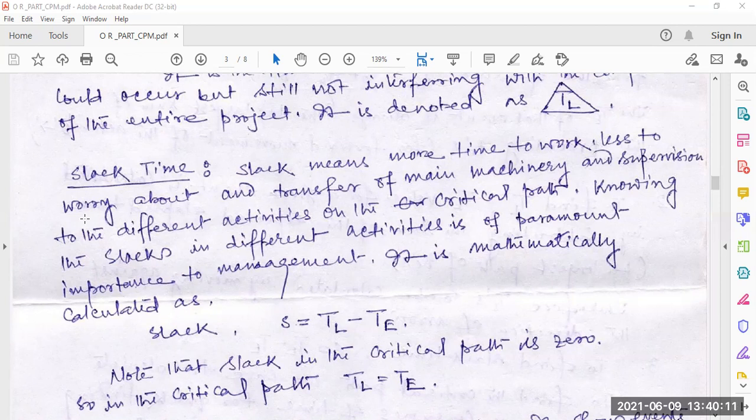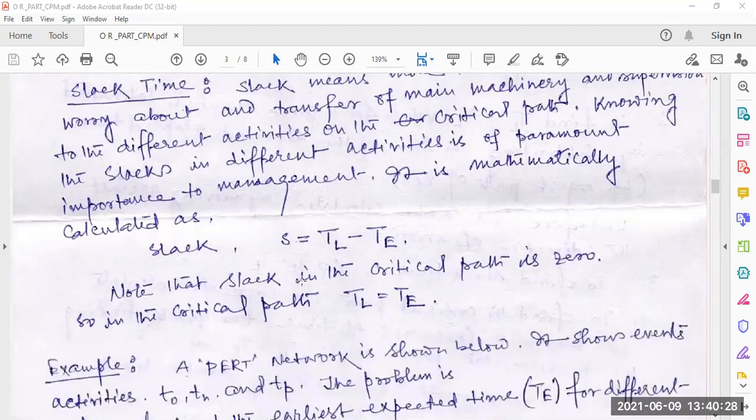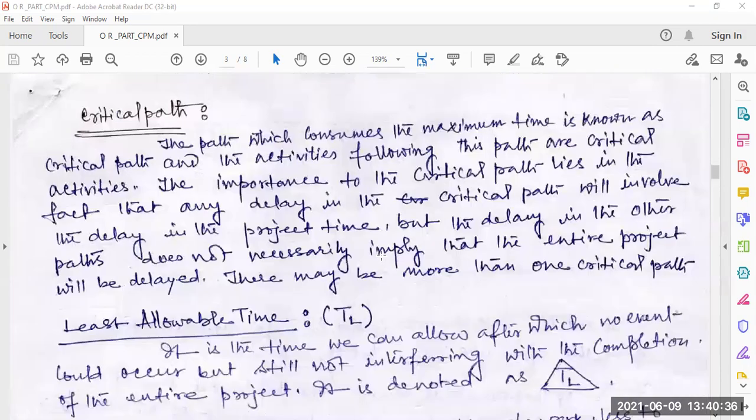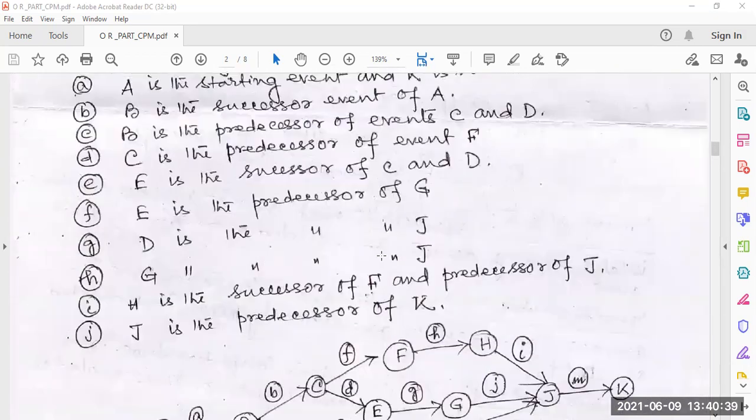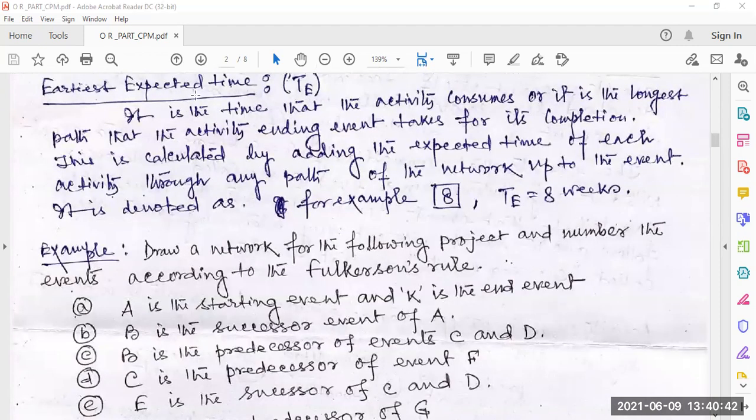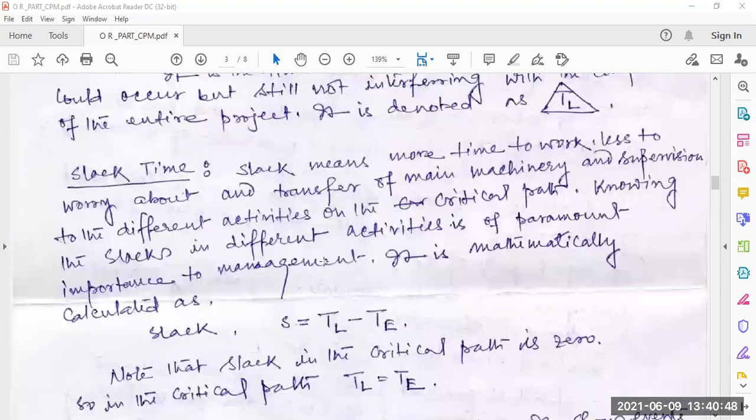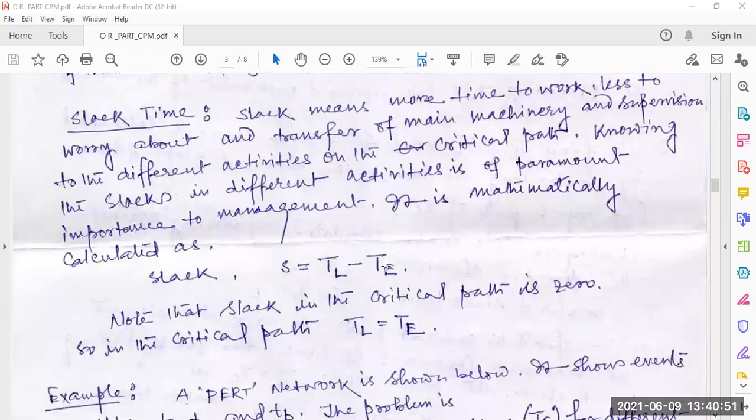So slack time means more time to work. That is the slack time which does not affect our total project time. That means it does not affect our critical path. It is mathematically calculated as slack S equal to TL minus TE. TL means latest allowed time, minus TE, which means earliest expected time. So TL minus TE is called the slack time.